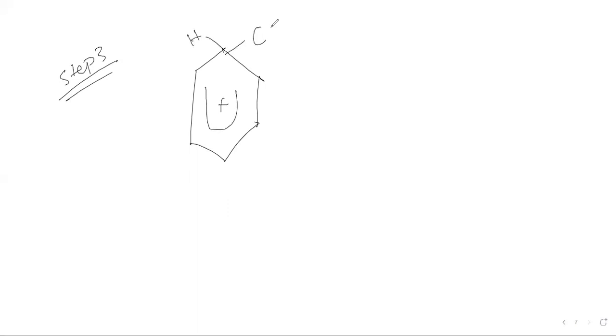So reforming the ring is the next step, step 3, reformation of the ring. From this initial position, of hydrogen and chlorine, the bond of this hydrogen is going to get broken.